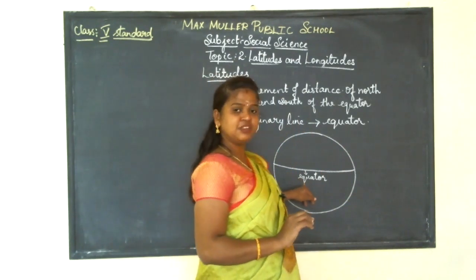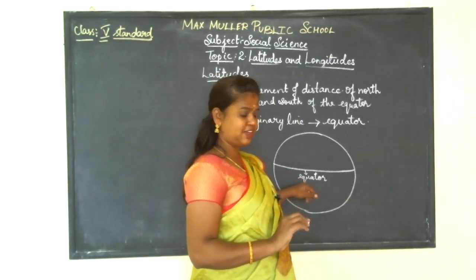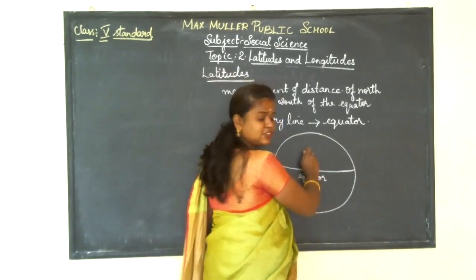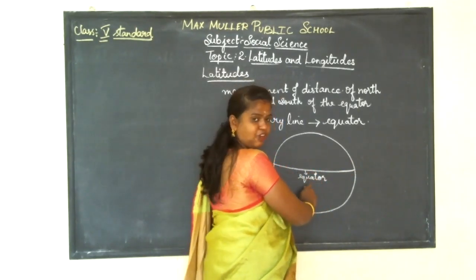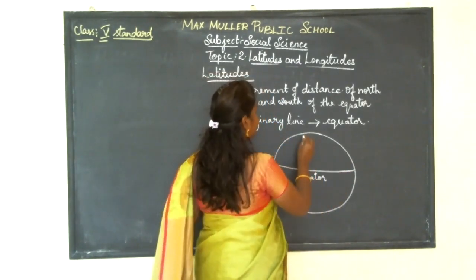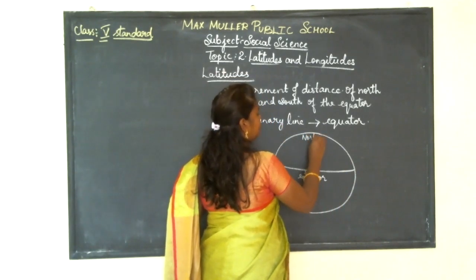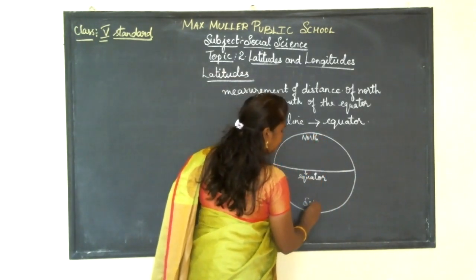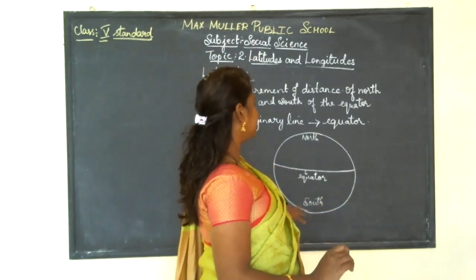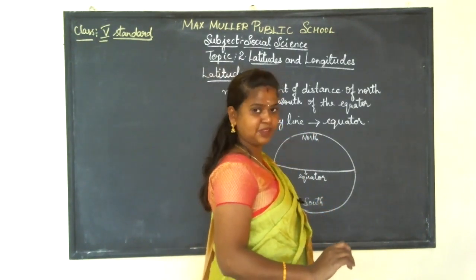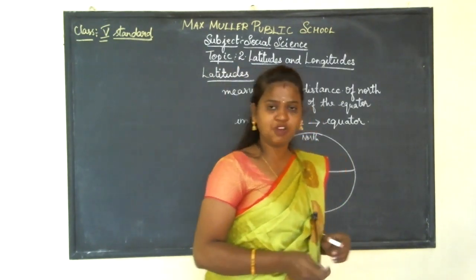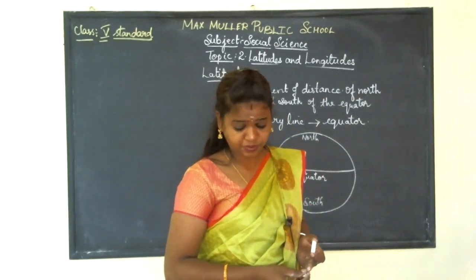The equator, which is an imaginary line, is dividing the earth into two parts. One part is called north and the other part is called south. The upper part is called north and the lower portion is called south.